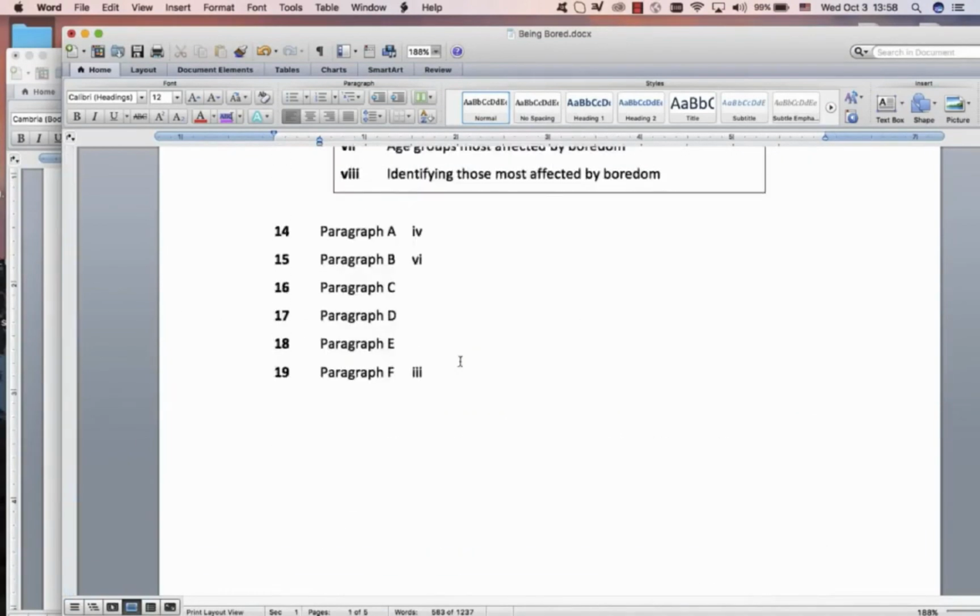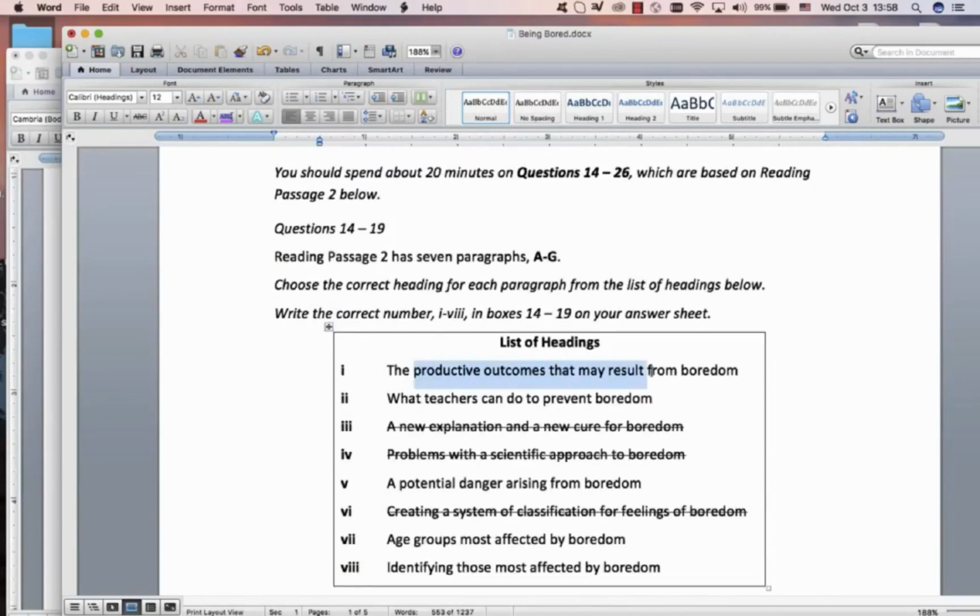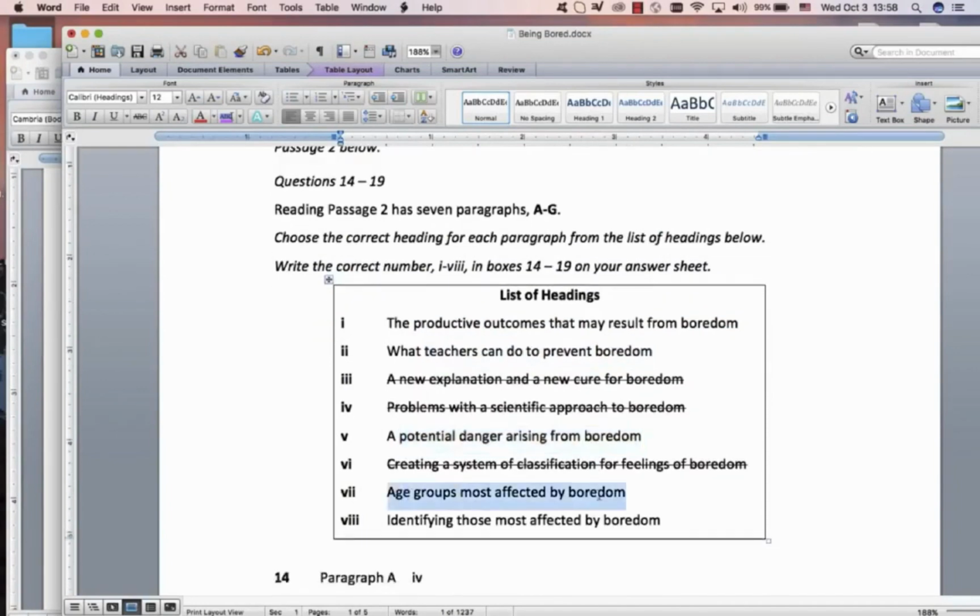Let's look at our headings. The productive outcomes that may result from boredom. Productive is a positive word. It means you produce something. It means it was constructive, productive. Teachers, nothing. Danger, no, that's negative. Age groups, I didn't see. So a quick skim of that should show you that it's a positive paragraph.